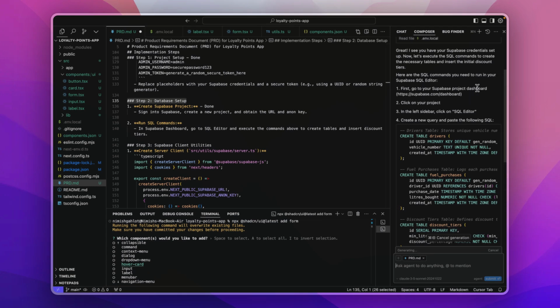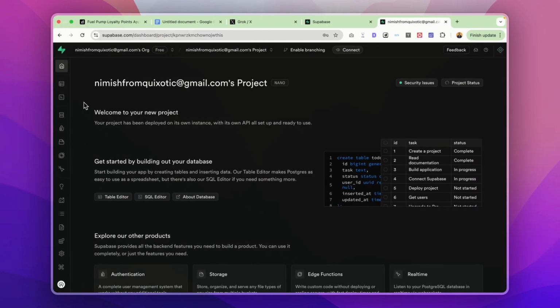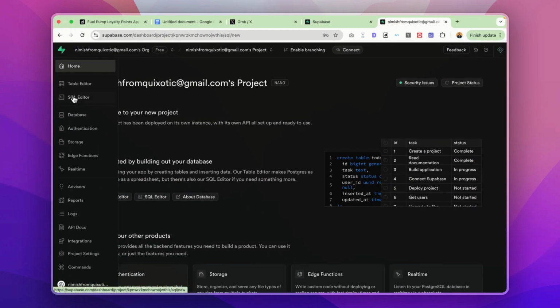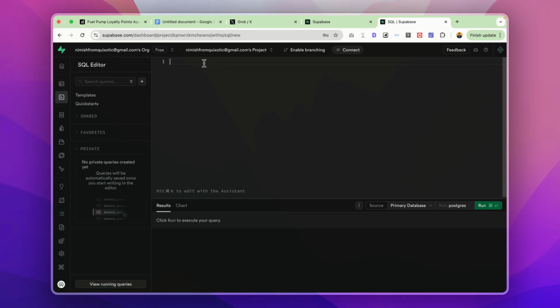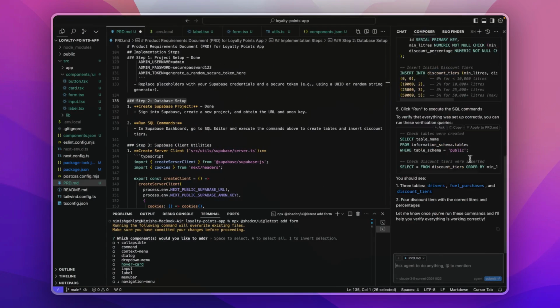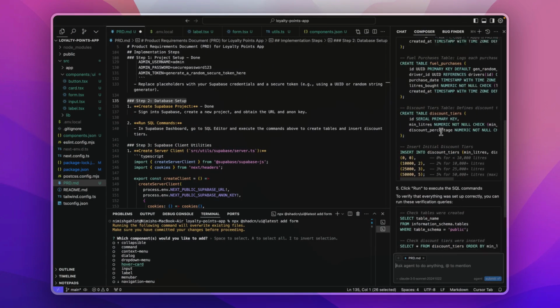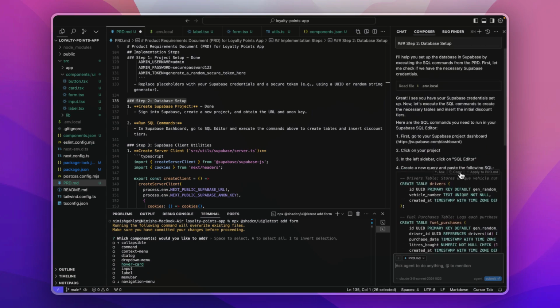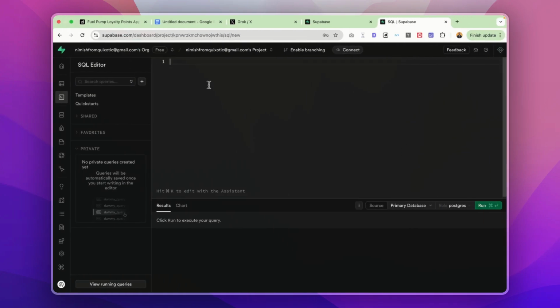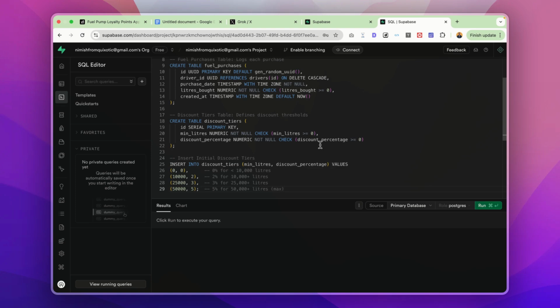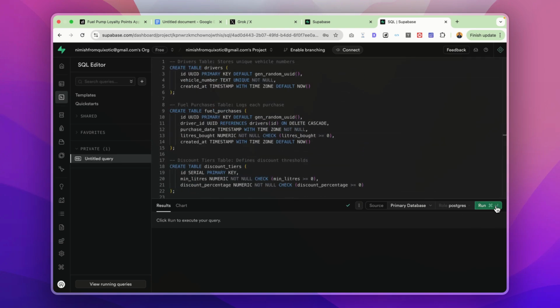We have to go on our project, then we have to click on our project, and on the left sidebar we have to select the SQL editor. So we are inside the SQL editor, and over here we have to run all these commands that it provided us. Let's copy this. I will just paste all of these here. I will click on run.